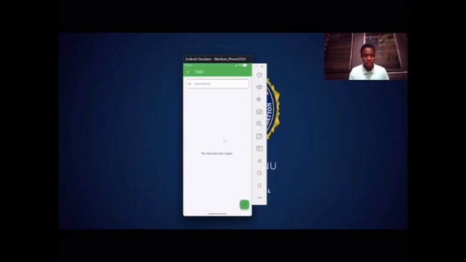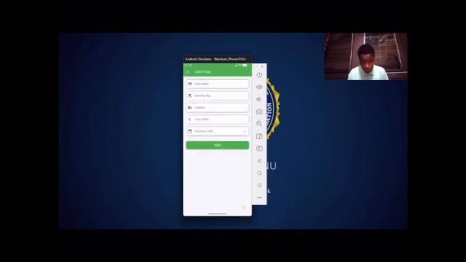Under the feed too, we don't have any feed records available now. So we add some. Under the feed, we have the feed name, as in the food you are giving to the birds. For instance, let's say corn, and the quantity of corn in kg.